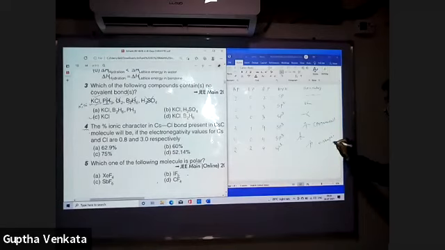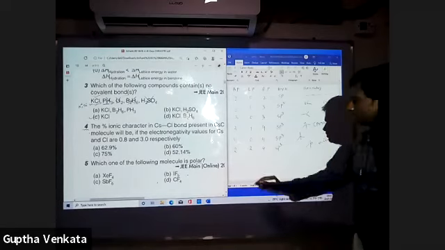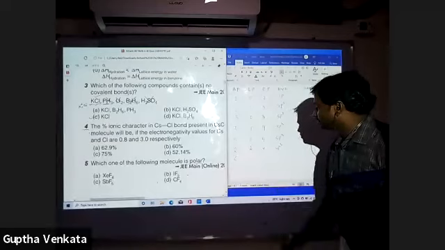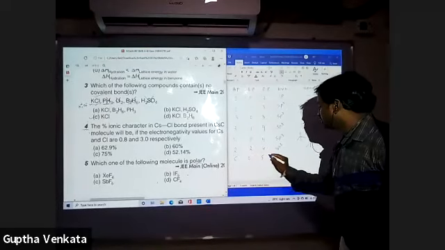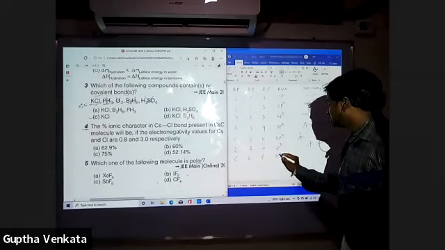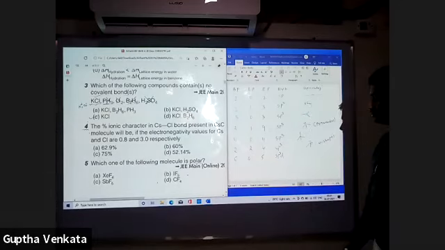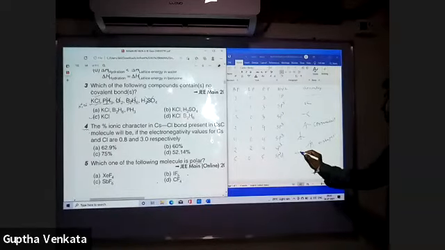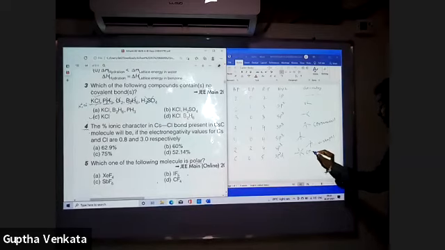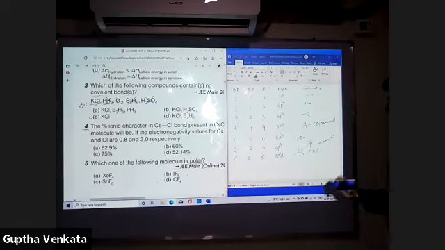V shape. 5, 0, 5. What is the geometry? See, 5 bonds. Trigonal bipyramid. Trigonal bipyramid.